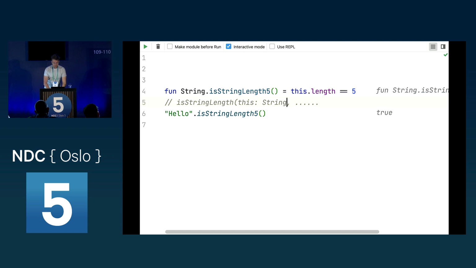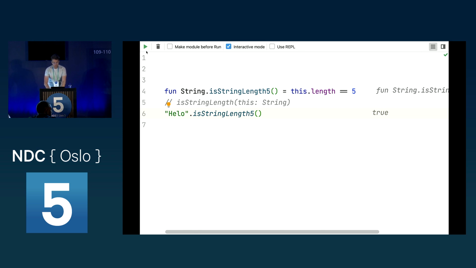This way, it's really easy to extend functionality of existing classes, even if you don't have access to them. For example, if you're using a library, you can extend it using an extension function instead of inheriting from it. As you can see, this now compiles and we get true. If I remove something, then I get false back.